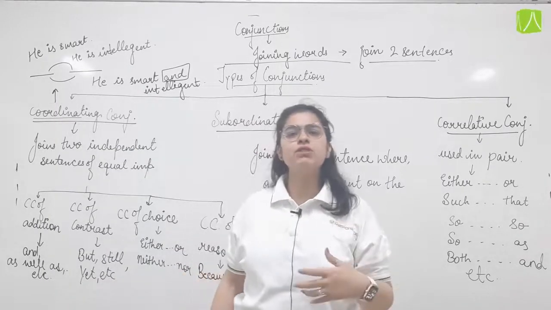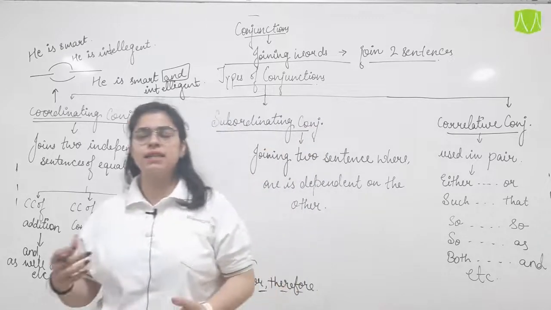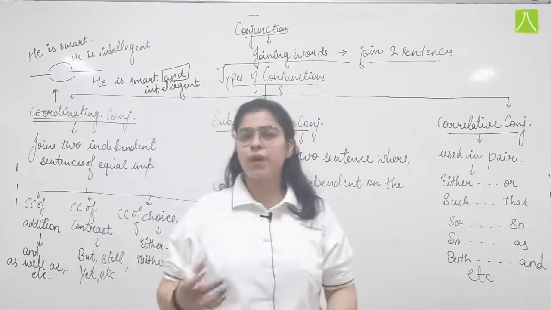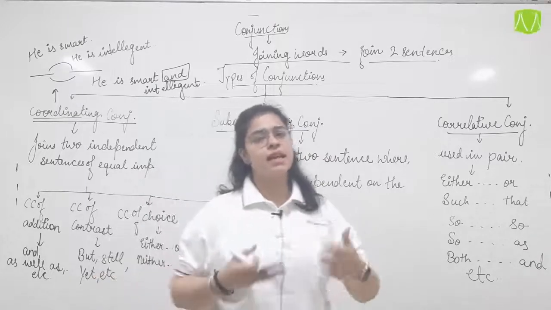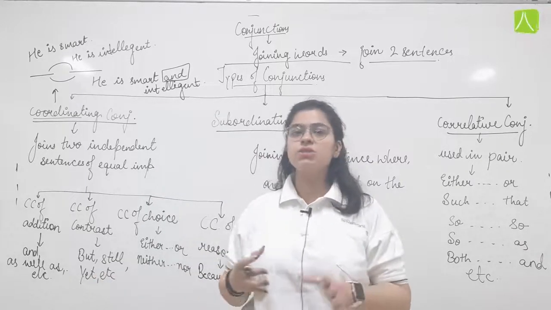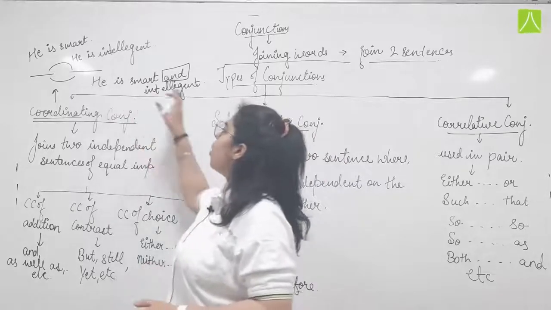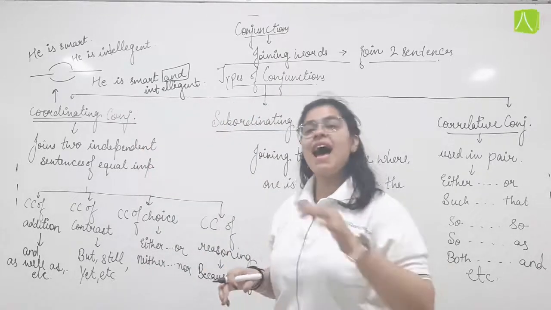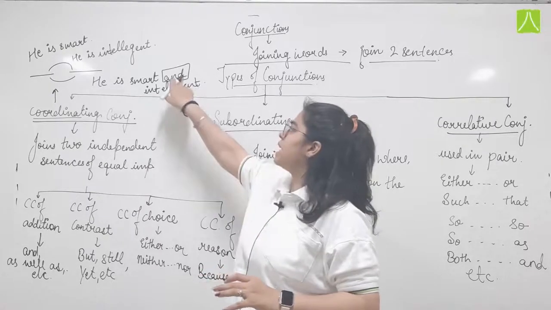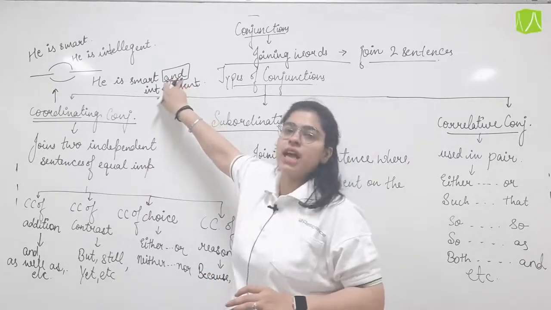If I use the pronoun, he is smart, he is intelligent, he is tall, he is brave, he is courageous, why would I say these sentences again and again? I could just use a precise form and write all these qualities using a comma after each of them, and before the last one I can use the coordinating conjunction and.